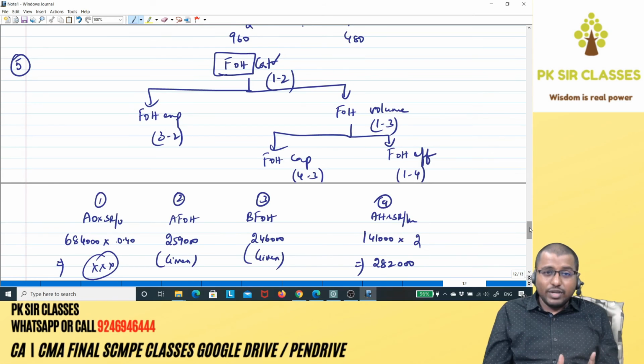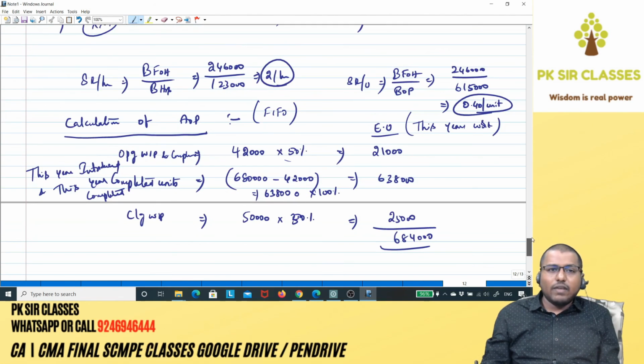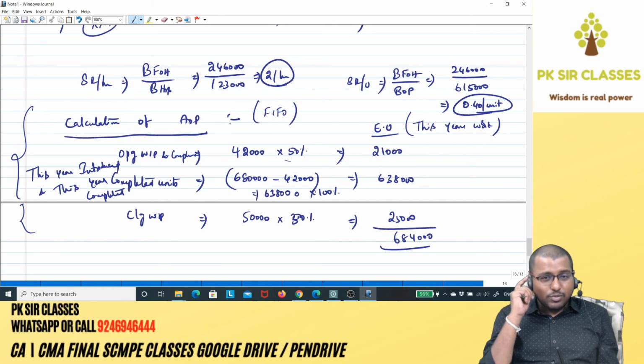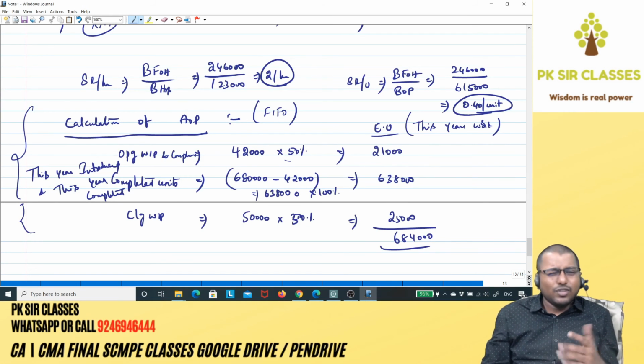Right? So this is a very good sum based on standard costing and process costing put together, and that is the reason you need to have a little bit of an idea of process costing, if at all you need to understand this particular step. Suppose if you don't have any idea whatsoever with respect to process costing, it's okay. Anyway, next we're gonna cover the process costing chapter, then you will understand. So you can just leave this particular problem right now.